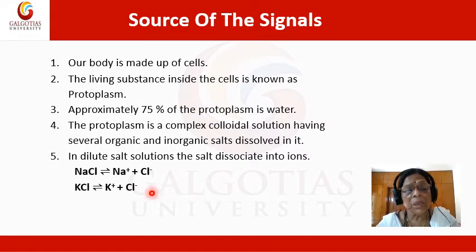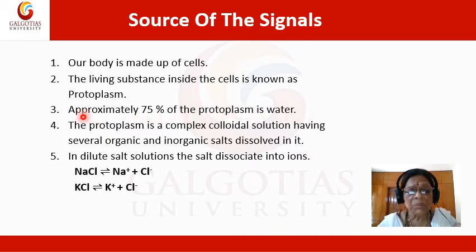Now, let us come to the point: what is the source of these signals? We know that our body is made up of cells. The living substance inside the cell is known as protoplasm. Approximately 75% of the protoplasm is water.